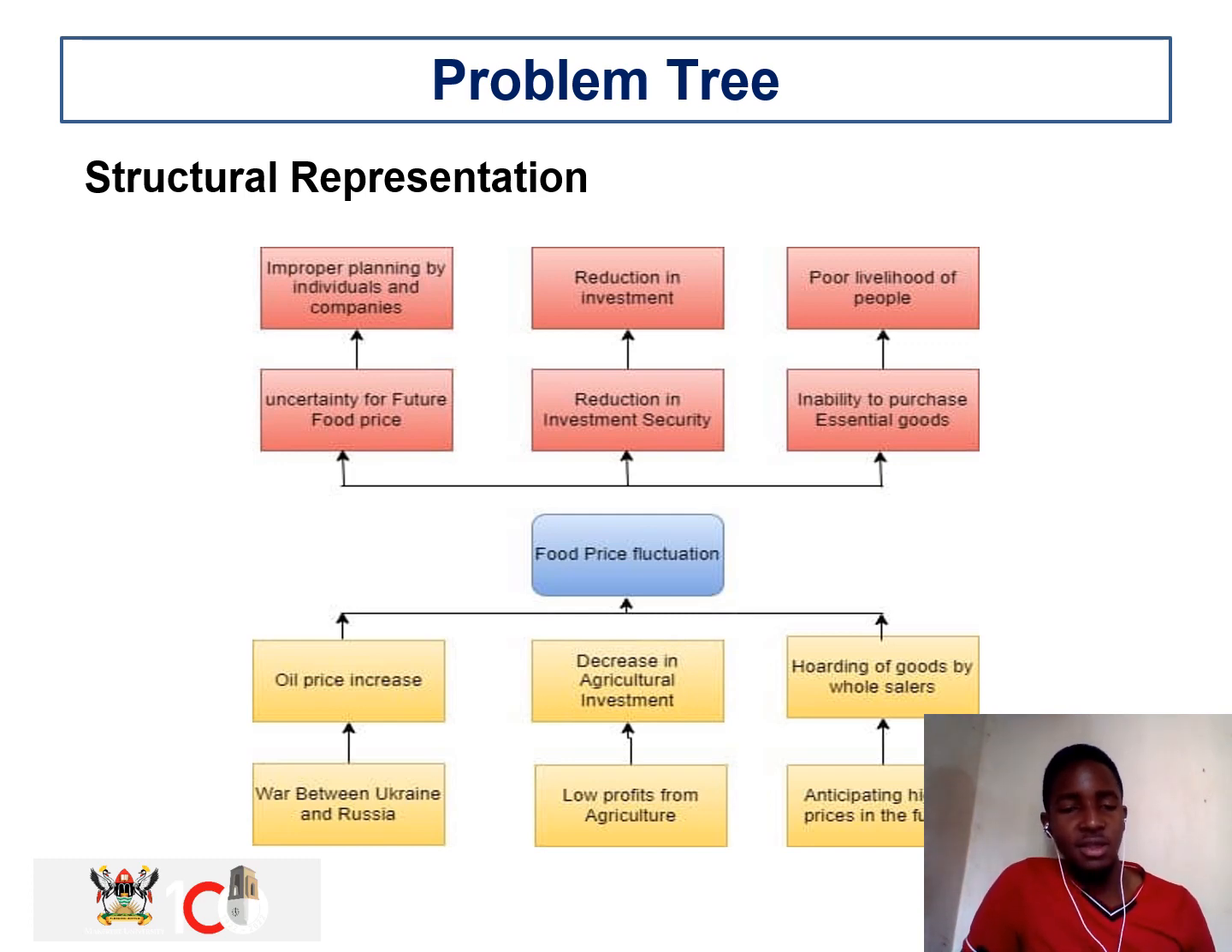Then we'll move on to another primary effect, which will be the reduction in investment security. These people are discouraged by these food prices since they're unpredictable. That will lead to the reduction in investment. Another primary effect will be the inability to purchase essential goods. People will reach a period of time when they can't afford some basic commodities, for example sugar when it's highly priced, and this will lead to the poor livelihood of the people.